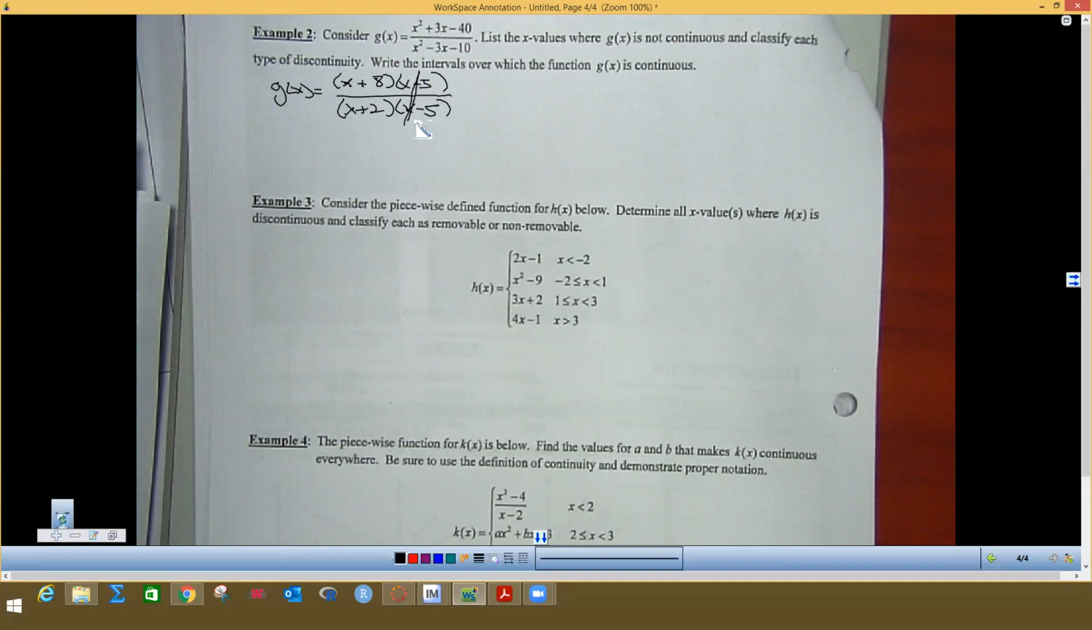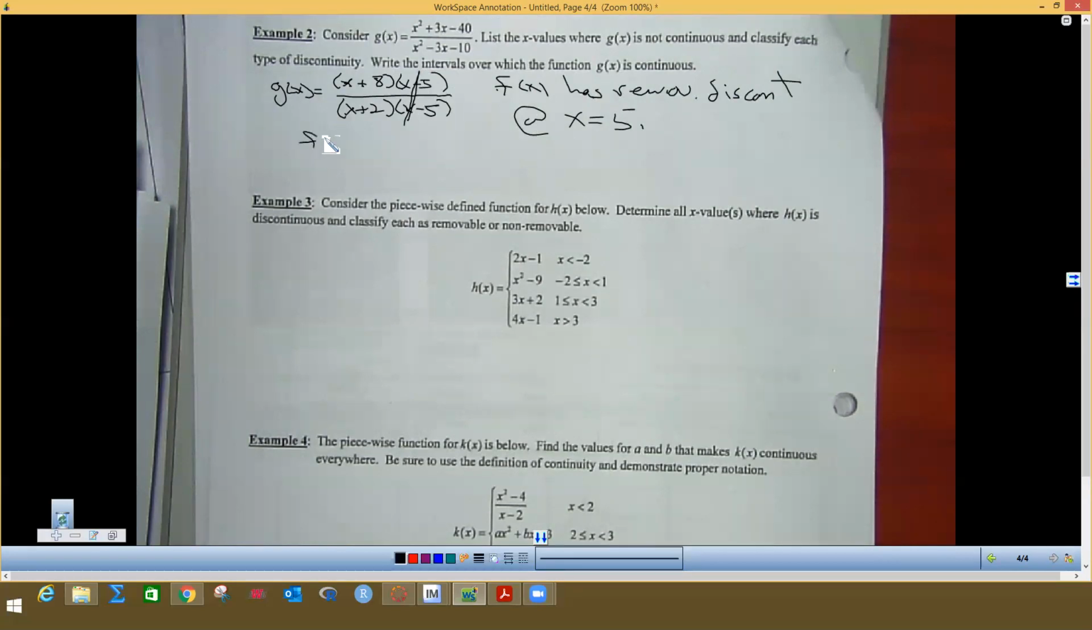Now, I hope you remember that whatever makes the denominator 0 can't happen. So we need to say f of x has removable discontinuity at x equals 5, because that's where x minus 5 would be 0. And when they reduce out, if you recall from Algebra 2 and pre-calculus, that made a hole.